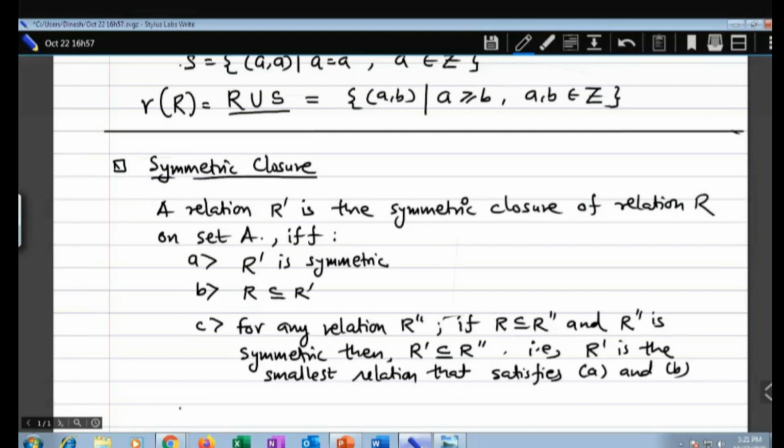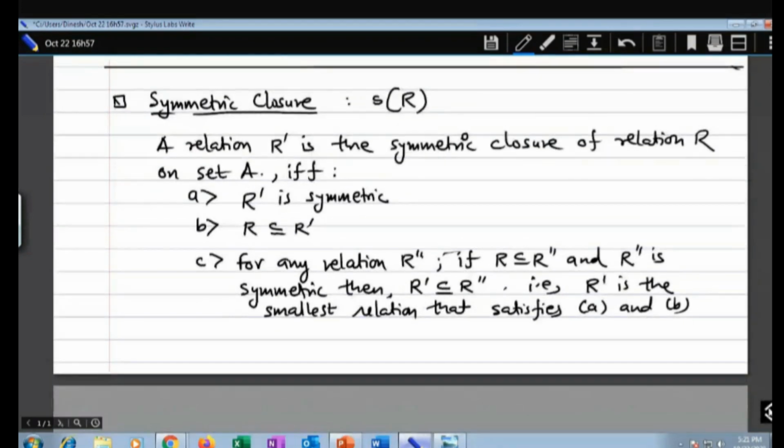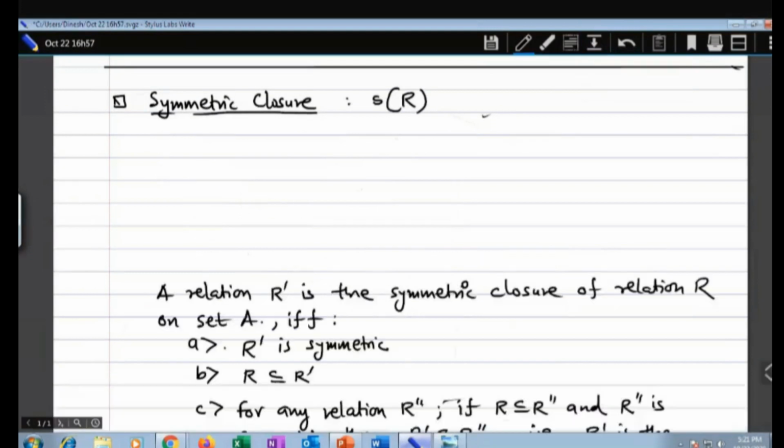The symmetric closure of the relation R is denoted by small s in bracket R. Okay, let us have some example. Now this is an interesting example. Just pay attention, because it is a little tricky.